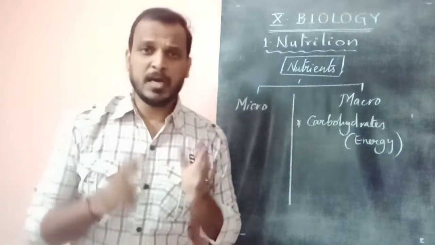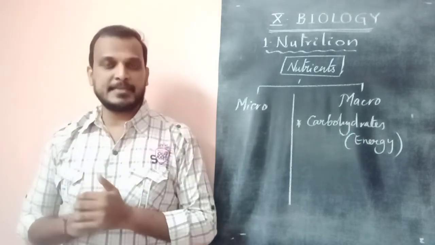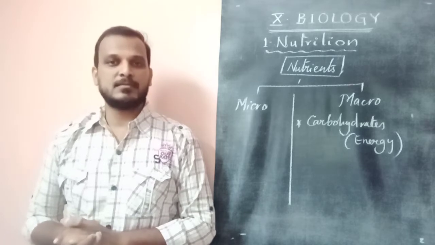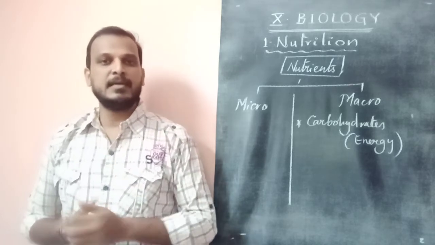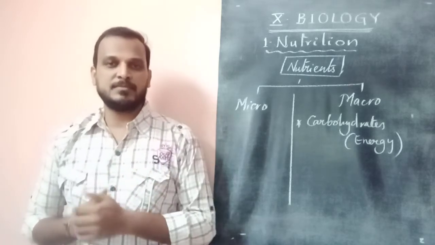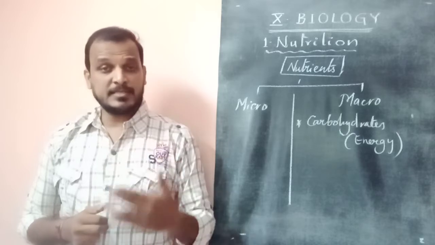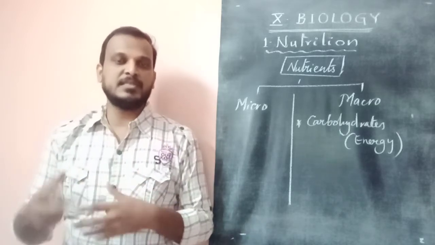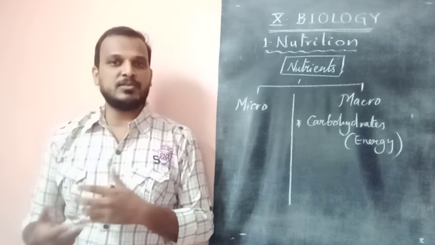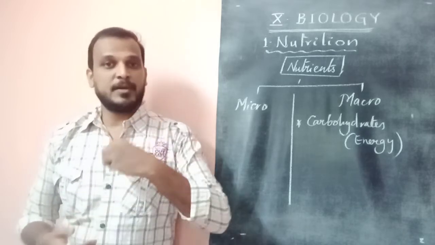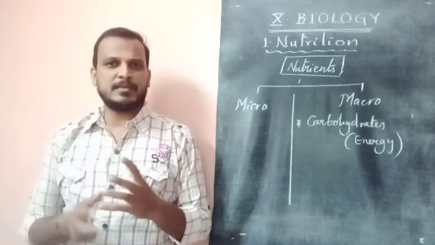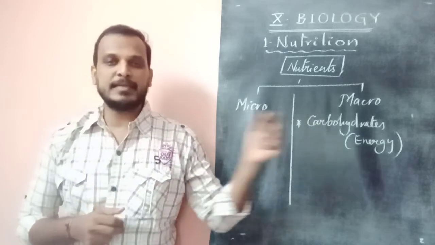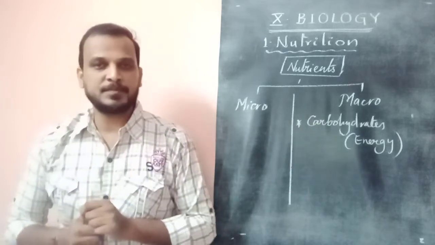See, for example, our meal plate or any diet contains large quantities of carbohydrates. If a meal plate is there, it has a larger quantity of rice. Even if the rice is not tasty, we will try to eat it, mix it, or make it taste better to supply it to the body. Why are we supplying tasteless rice in a large quantity? Because it contains a carbohydrate called starch.